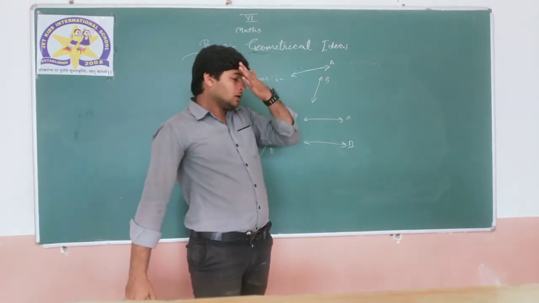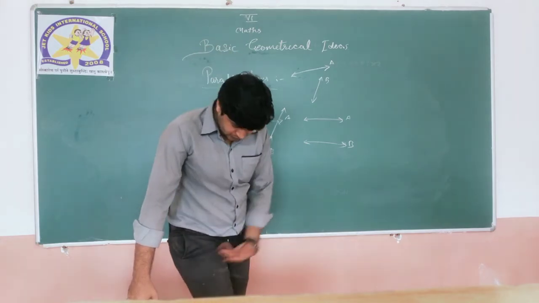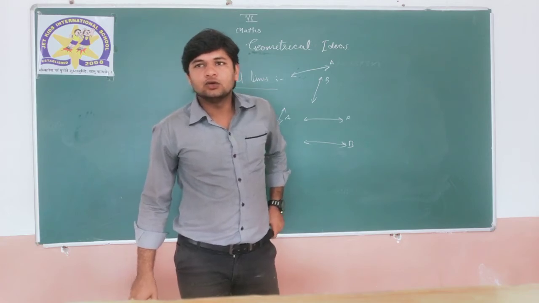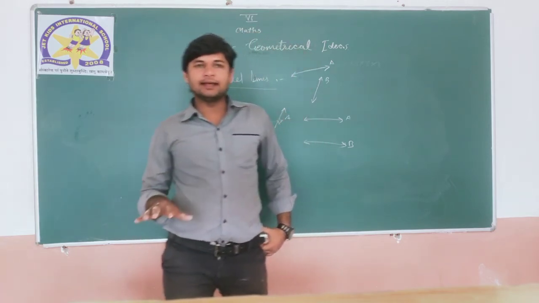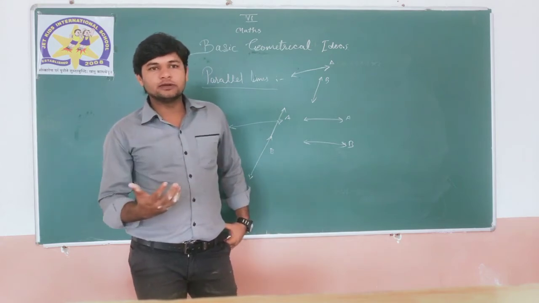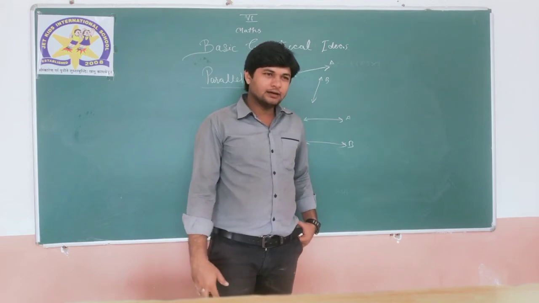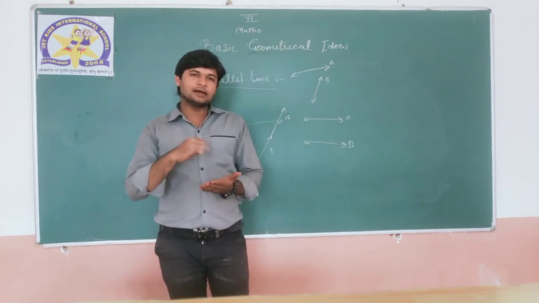Now there is an activity and task. You have to find and write at least 5 examples of parallel lines from your daily life. First, I am telling you, if you are writing right now in your notebook, check the lines on which you are writing.